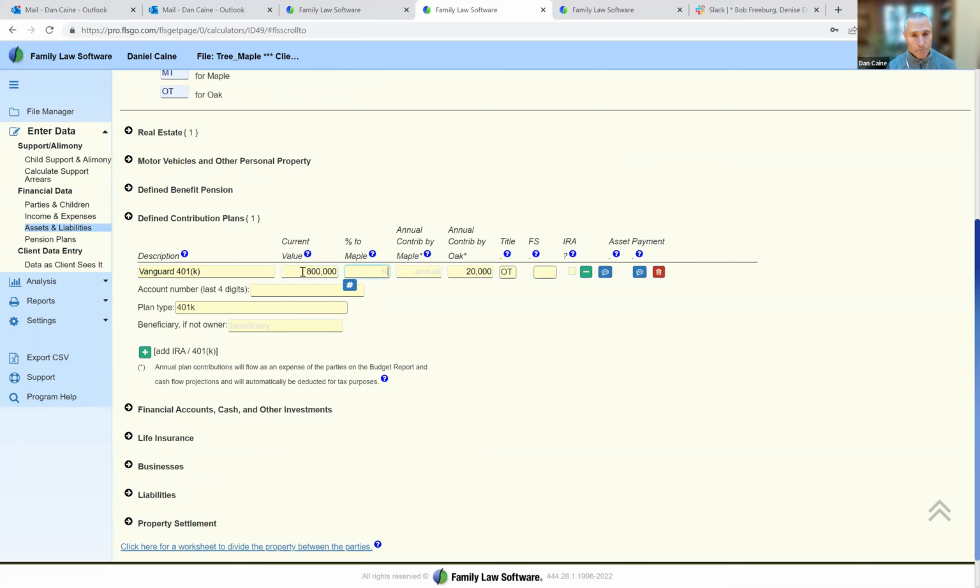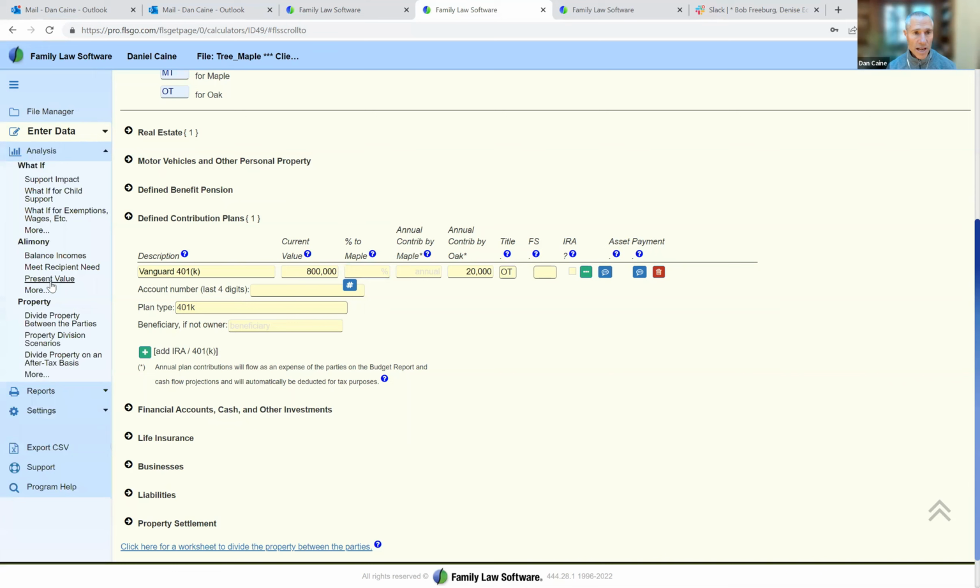By the way, the next time Maple logs in to Maple's client portal, that value will be changed to 800, and all the other entries that we made, the expense entries that we made, will appear in Maple's client data entry screen.